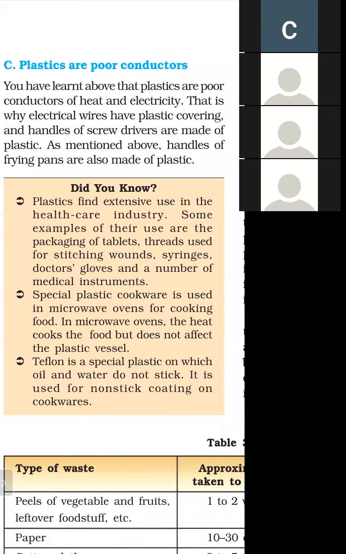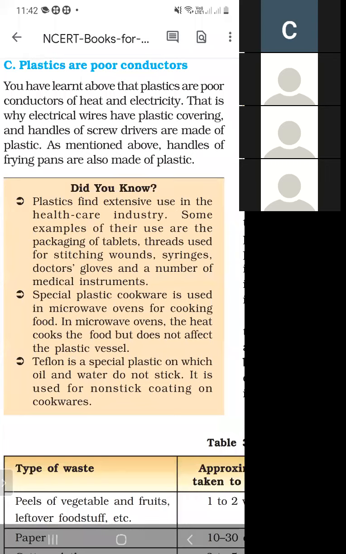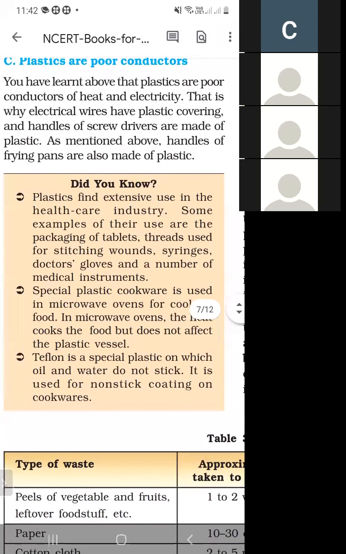So the cookware we use in the microwave oven for cooking food is made of plastic.